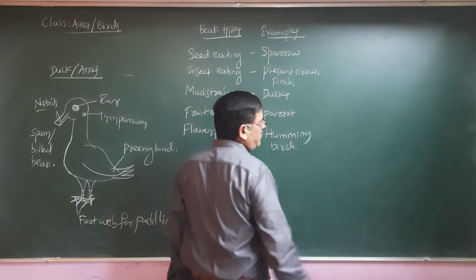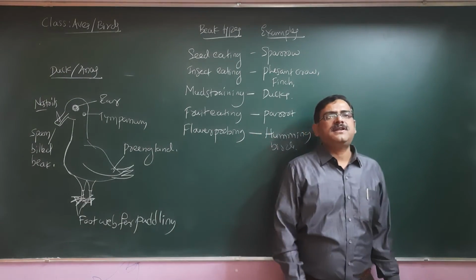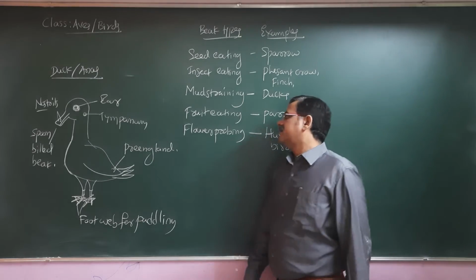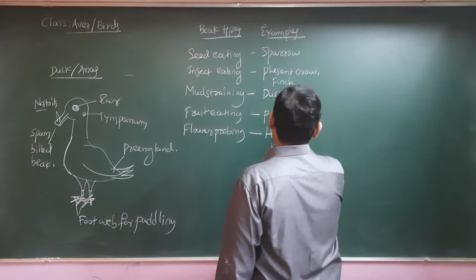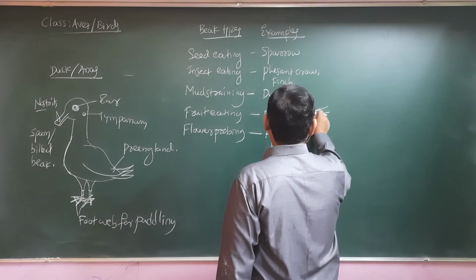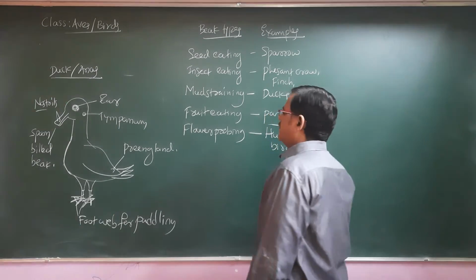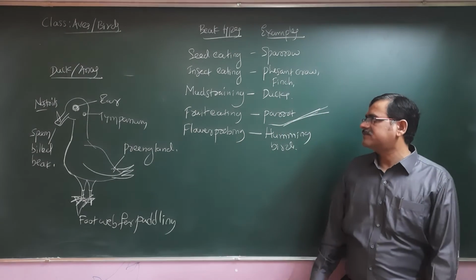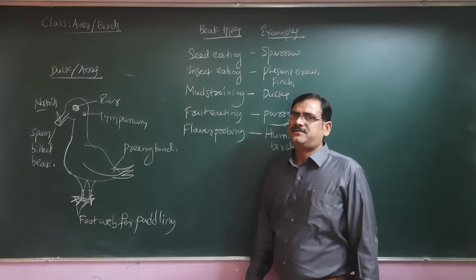They are small size birds, hardly maybe around 50 to 100 milligram. In the hummingbird, you can find the beak will be this much long, and they have a very tubular tongue also. So they can insert their beak and suck the nectar from the flowers. Flower probing beak, we can say.